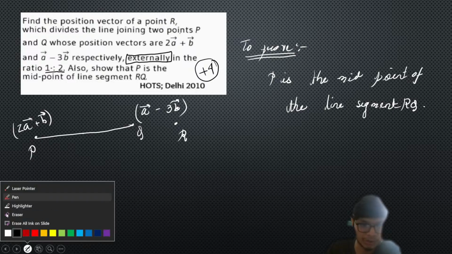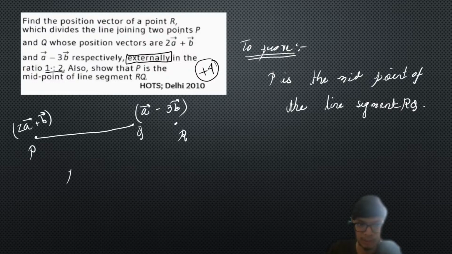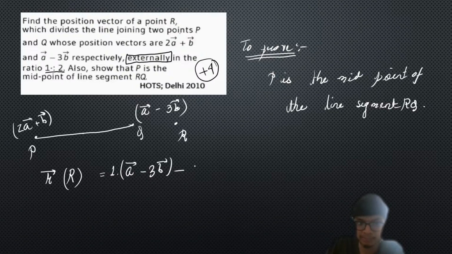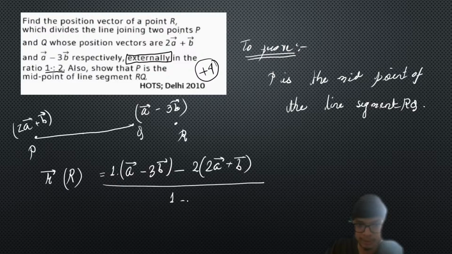Okay, so if you just use a simple external division formula, we can find the position vector of R easily as 1 times the position vector of Q, that is going to be this, minus 2 times the position vector of P, that is going to be 2a plus b vector, right? Divided by 1 minus 2. Now you can write this as minus of it.